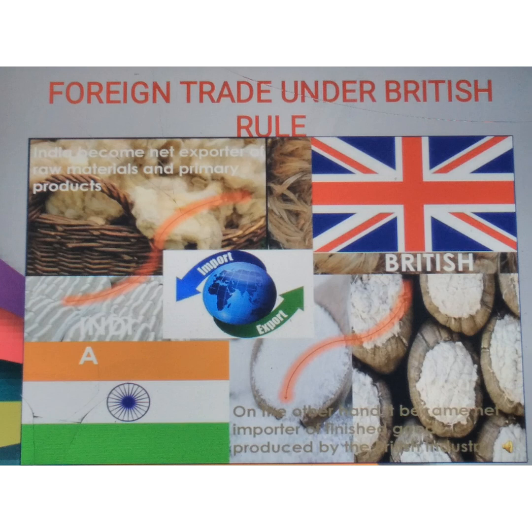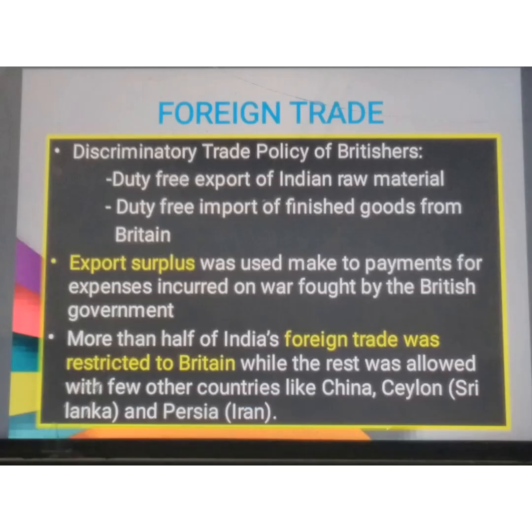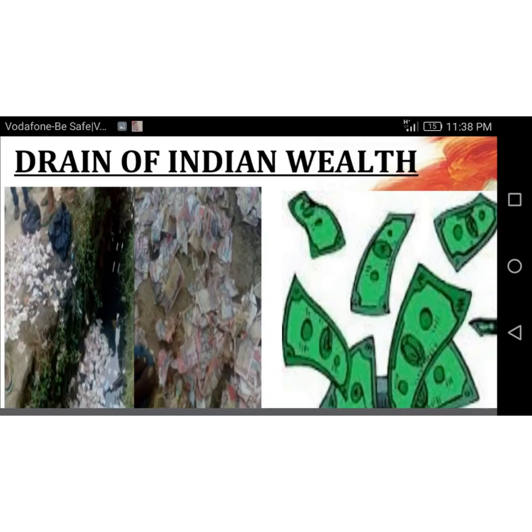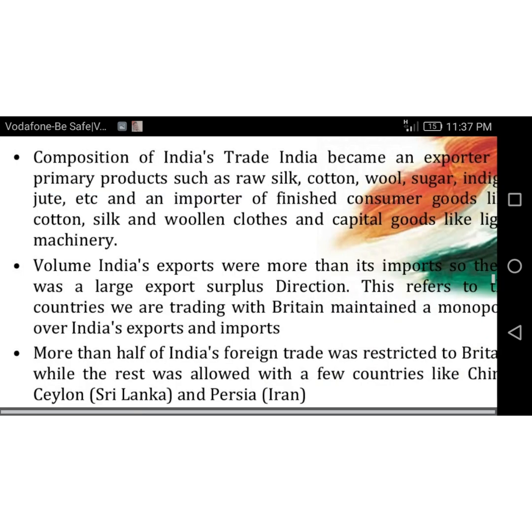Here it is foreign trade under British rule. After the introduction of the railways, the flow became easier. The export surplus was used to meet expenses incurred for war as well as to maintain their army. The drain of Indian wealth led to the decline of handicrafts, and the problem of unemployment arose. The composition of India's trade was mostly primary products such as raw silk, cotton, wool and sugar, while we imported finished consumer goods from foreign countries.